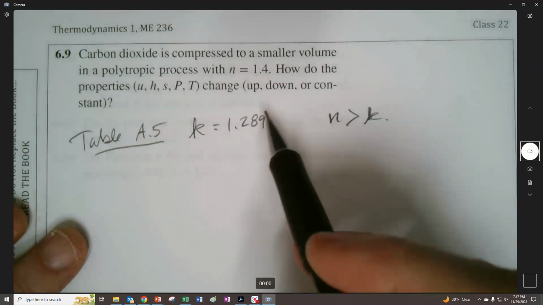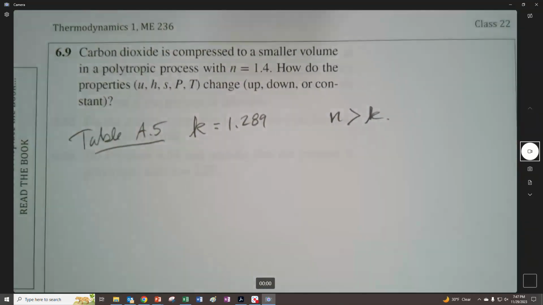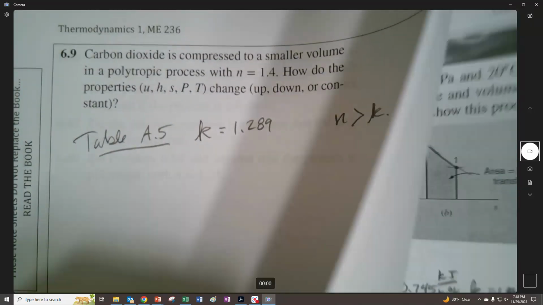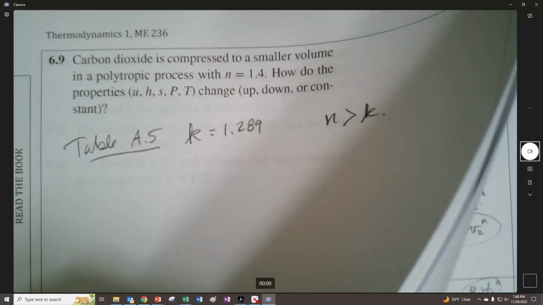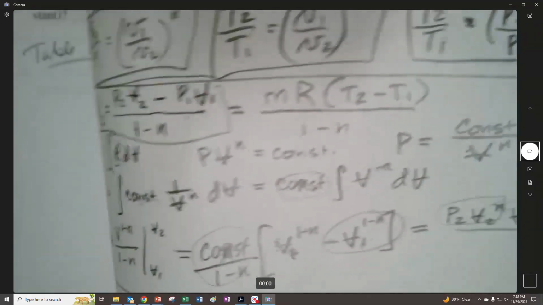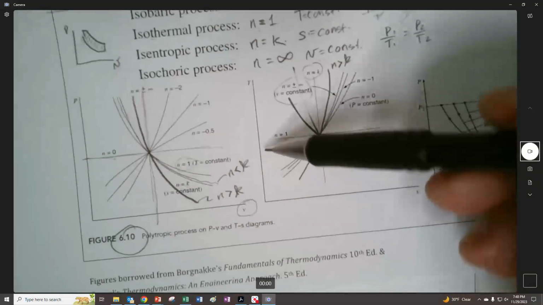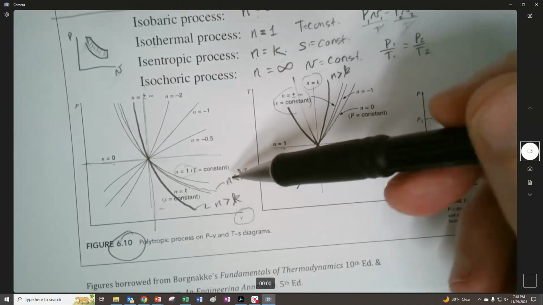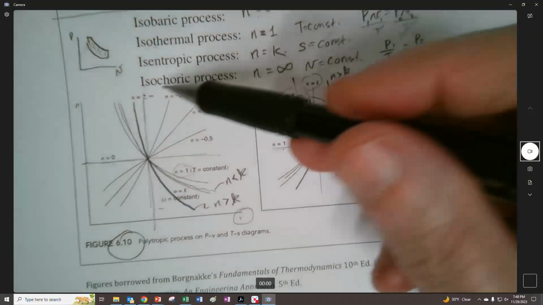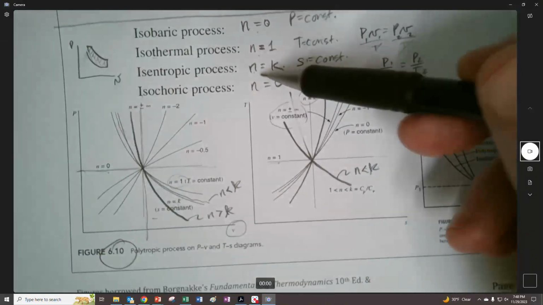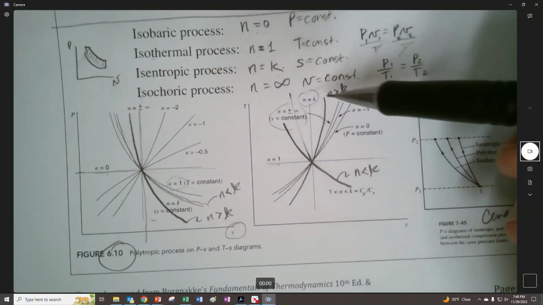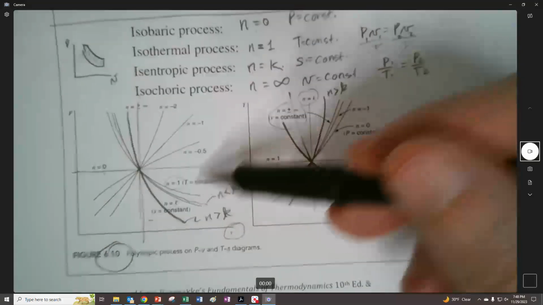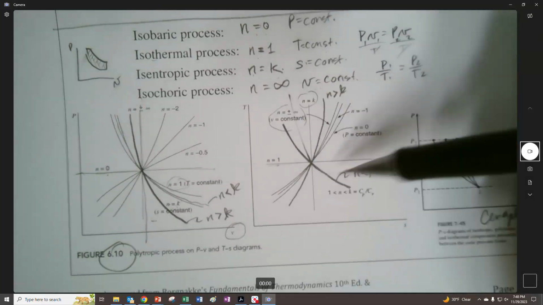So when it goes to looking at curves, looking at the motion that might get made, I've got to try to figure out where these are. Remember that when looking at these diagrams in figure 6.10, we can give ourselves an idea of what side we are on by comparing n and k. When n and k are equal to each other, that means we're isentropic. So now we have to decide, is it going to be increasing or decreasing in entropy?